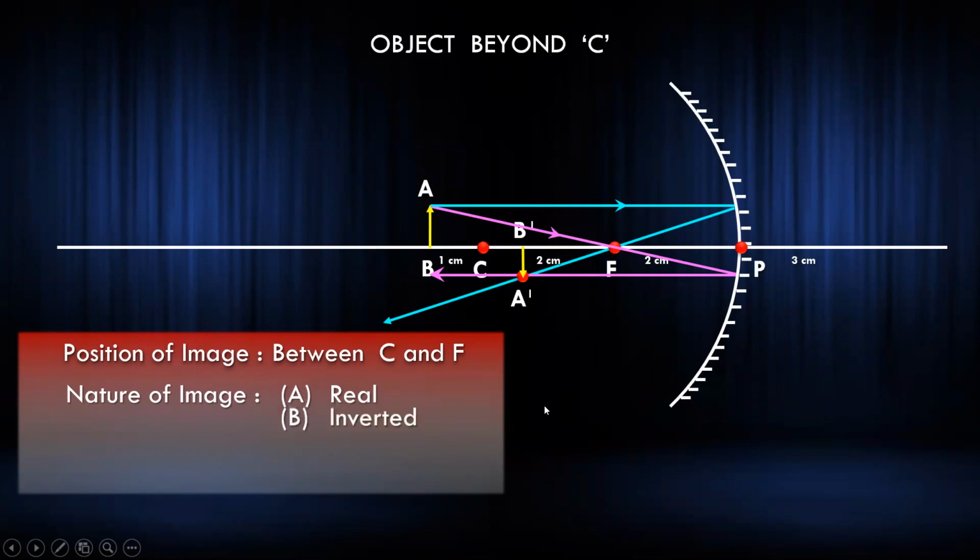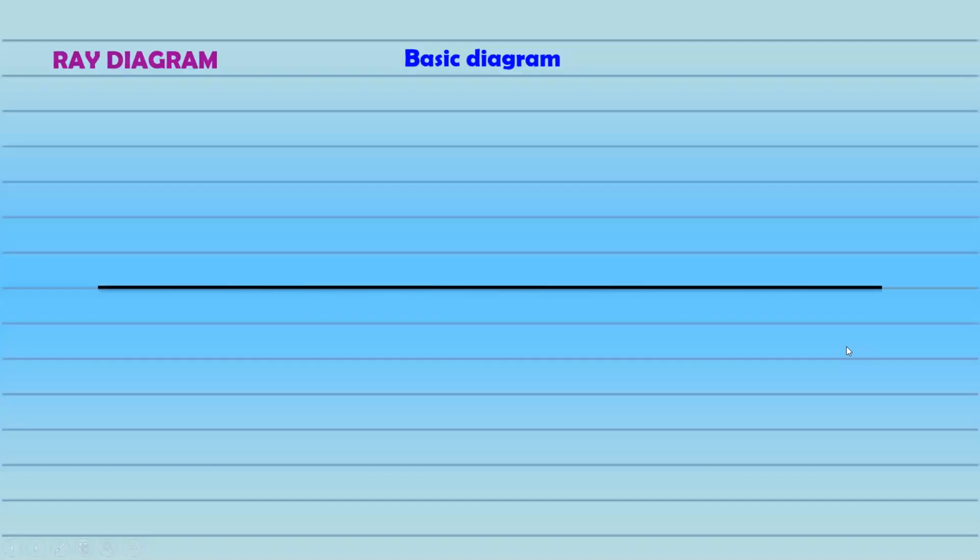And real images are always inverted images. You can also see in the diagram, object का arrow ऊपर है, image का arrow नीचे है, तो उल्टा बन गया, तो inverted हो गया. तो real, inverted, and size is diminished, मतलब इसका जो size it is smaller than this. So that's how it is. So it is object beyond C. So this was the ray diagram. This is the only ray diagram that I will discuss for mirror. So I will move to the ray diagram for lens.